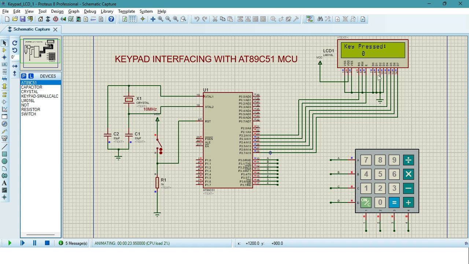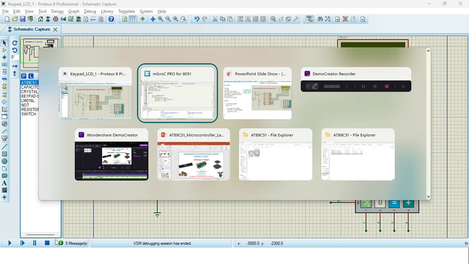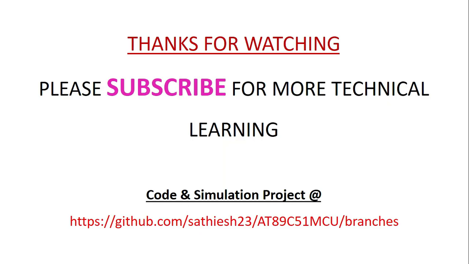So in this tutorial, I talked about how to interface a keypad with the AT89C51 microcontroller. The complete code and simulation of the project is available in this GitHub repository. Please download and make use of it.